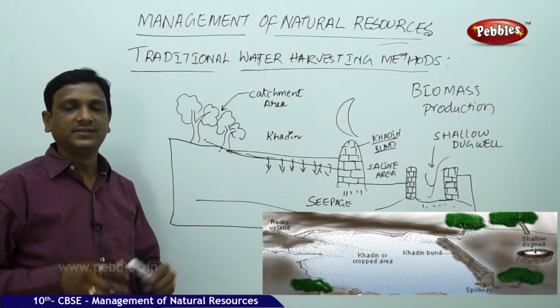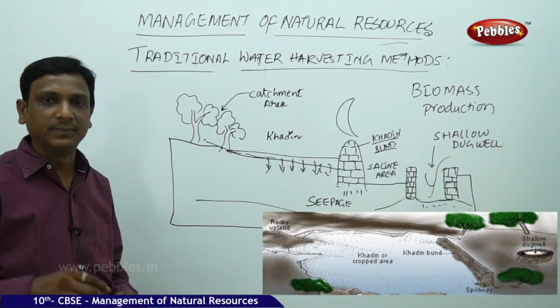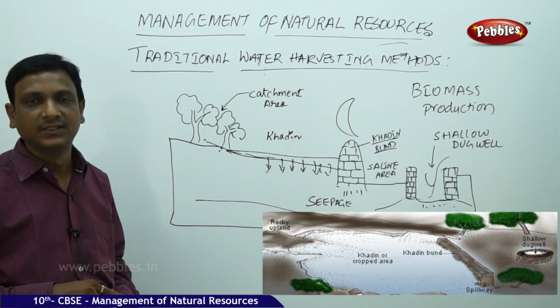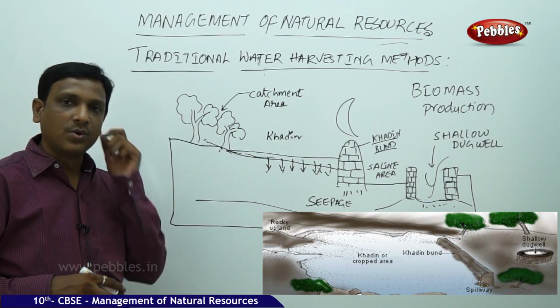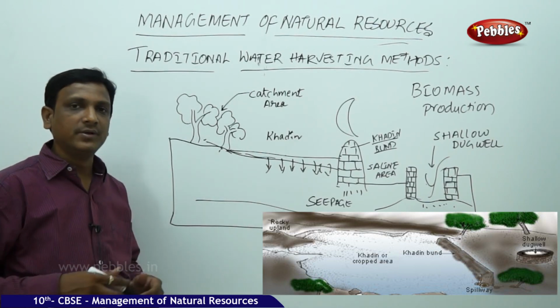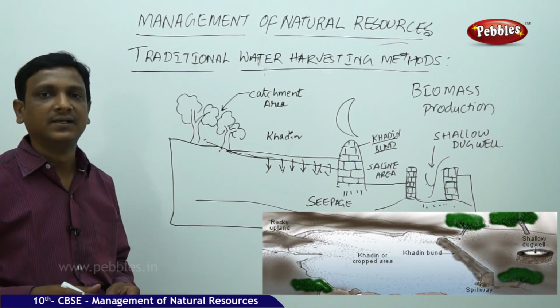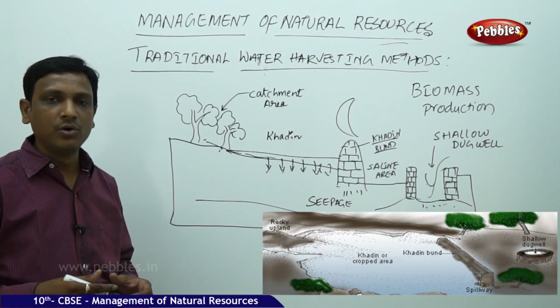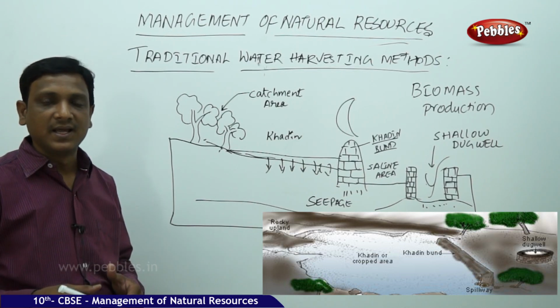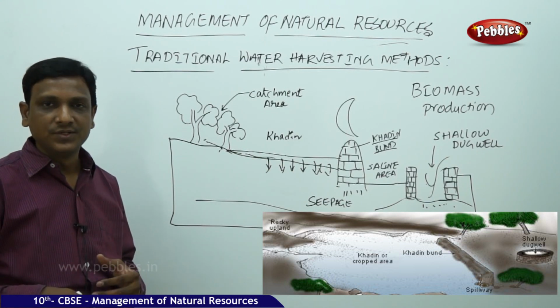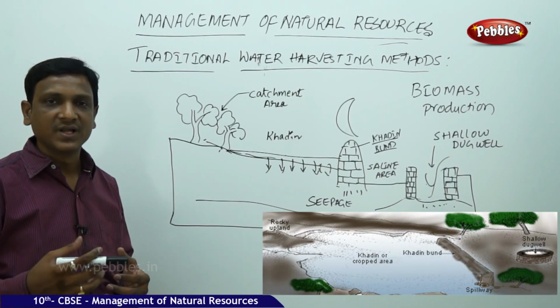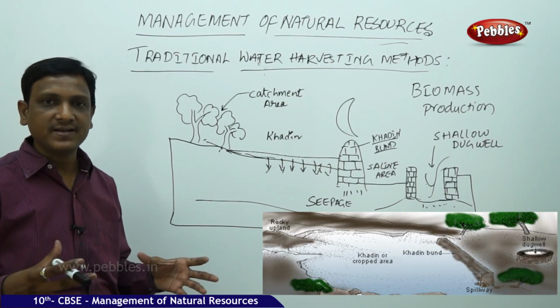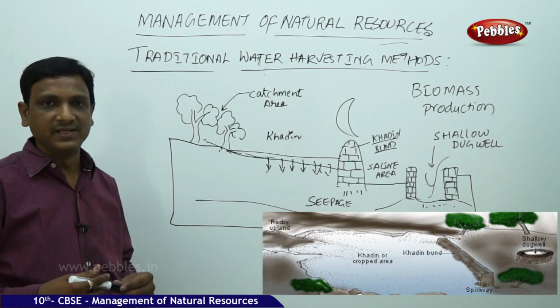But even now, this is the time for the governments and for the people to think about local harvesting methods. They should repair and develop their local water bodies. I already told you, in the state of Telangana, they started Mission Kakatiya. In this, they repair the old tanks and wells and other local water bodies, with the involvement of the local people. By that they can harvest more rainwater for better irrigation, or at least for drinking water purposes and others. So they can improve their groundwater levels.